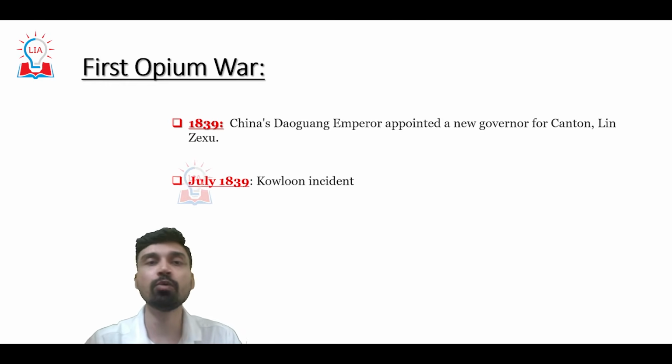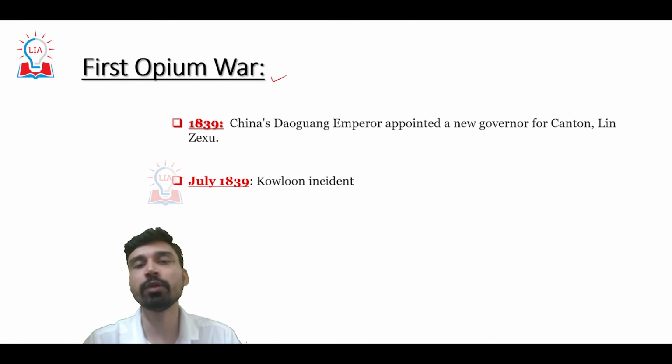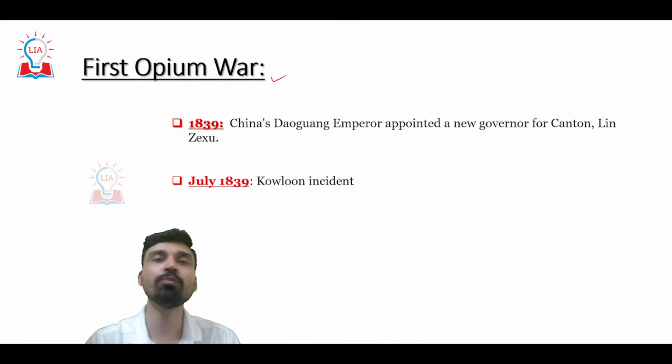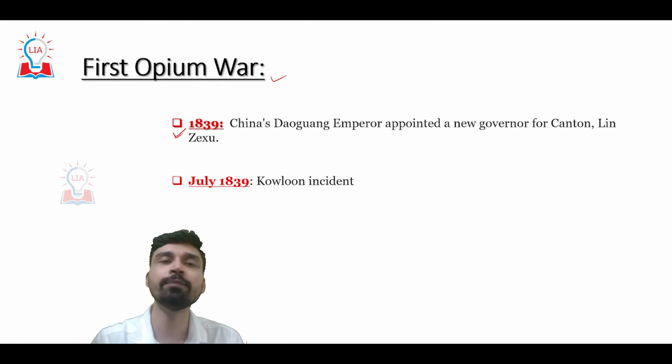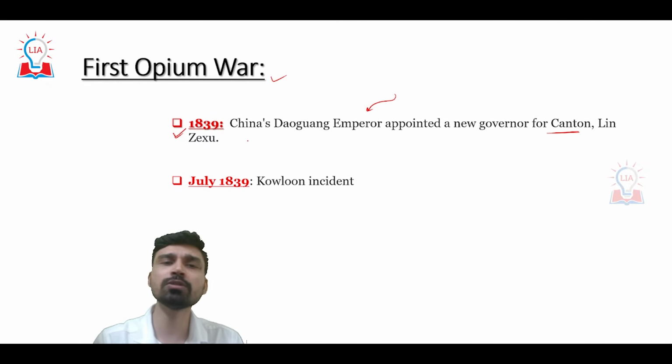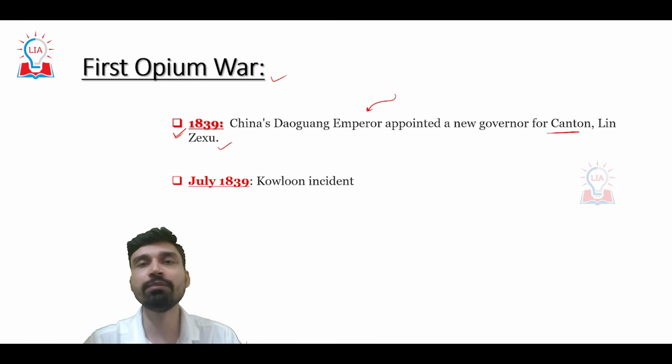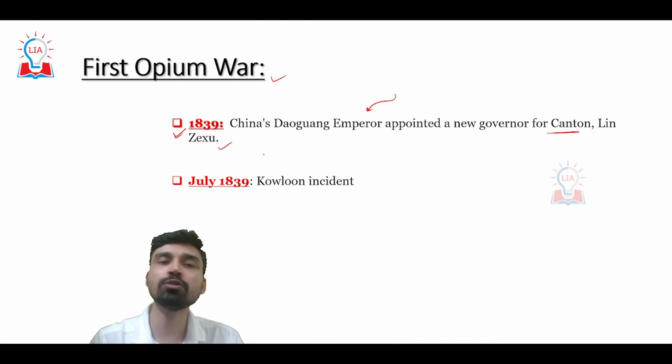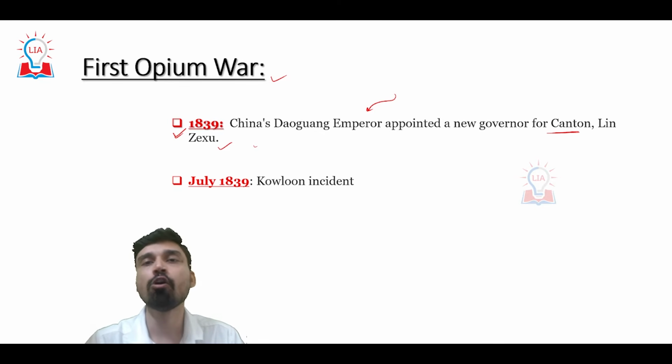Now it is in this background that the first Opium War happened. There are several incidents that proved to be a starting point or inflection point of the Opium War. The first is in 1839. Once China's Daoguang emperor understood that the British were illegally selling opium in the country, he appointed a very strict governor in the Canton region called Lin Zexu. Lin Zexu was very much against the opium trade, and thus he imposed a lot of harsh penalties on opium traders. He also arrested a lot of sellers and people on the ships who were involved in illegal opium smuggling.